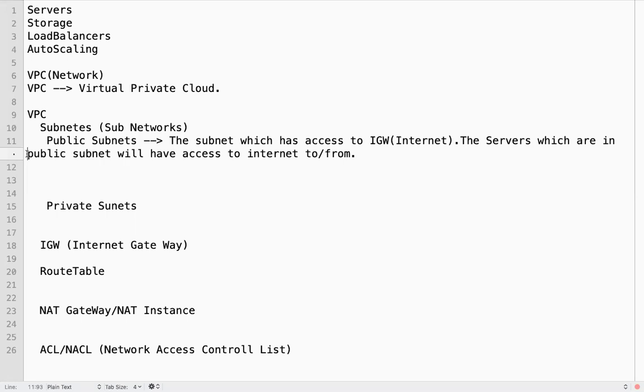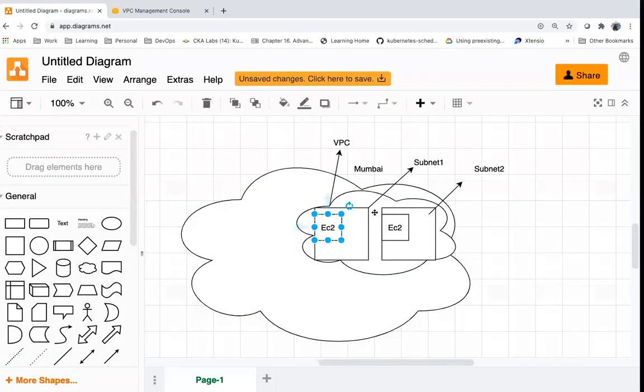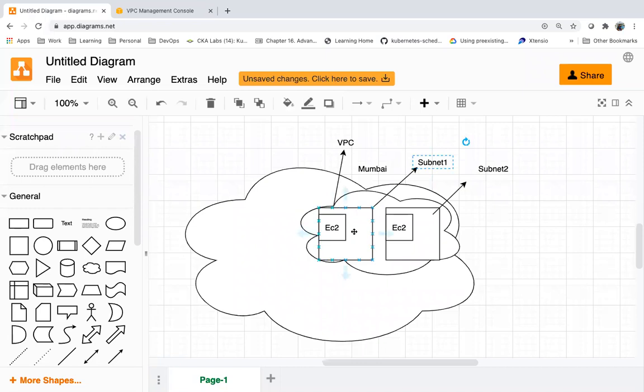The servers also will have access to the internet, public servers. Let's assume this subnet is a public subnet.